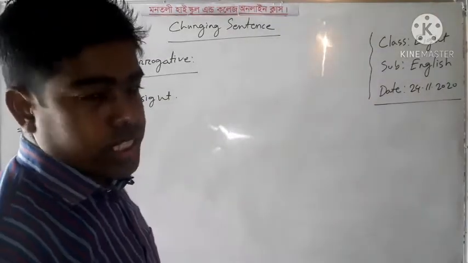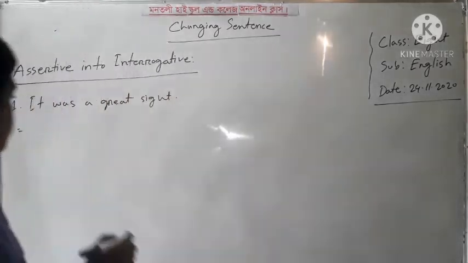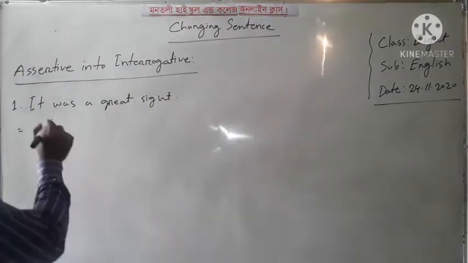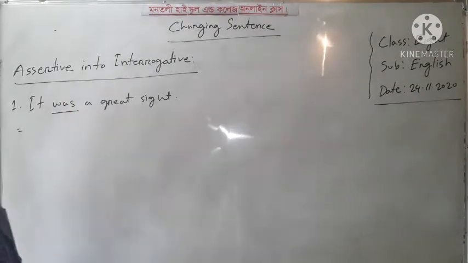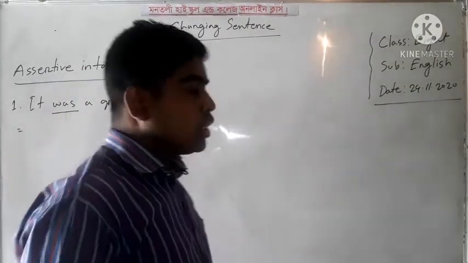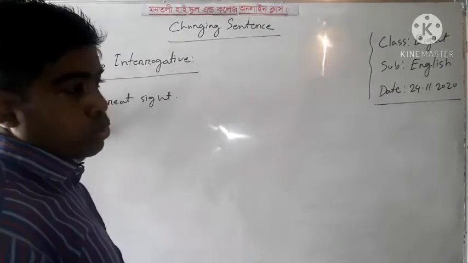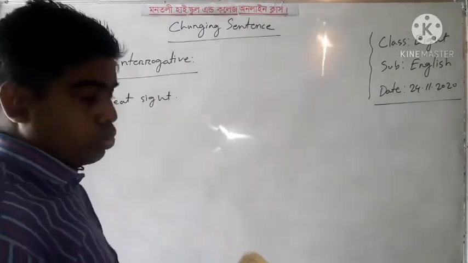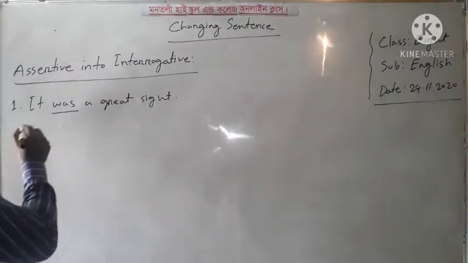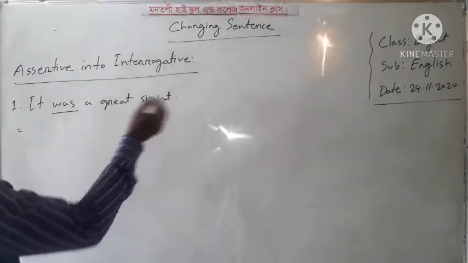So how can we change it? Here you look at the board. Was is a main verb as well as an auxiliary verb. So here is a verb. I have to use the was. So how can we change it into an interrogative sentence?